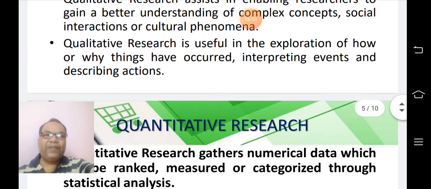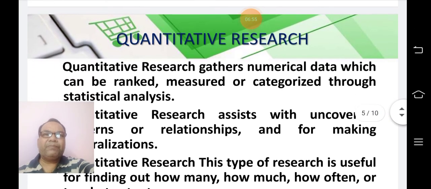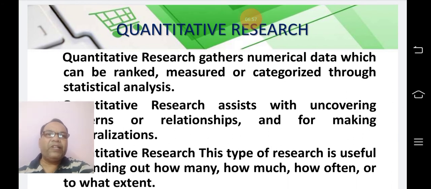Now, contrary to the qualitative research, there is quantitative research. As I have already shared, the whole research can be classified into two classes. First is qualitative and second is quantitative. Quantitative research gathers numerical data which can be ranked, measured, or categorized through statistical analysis.